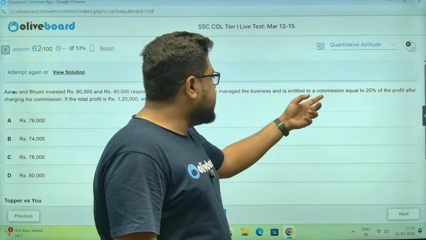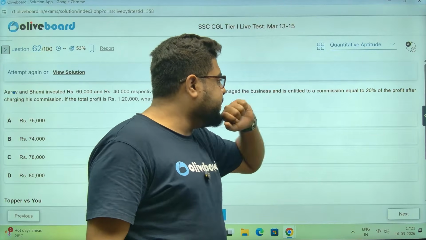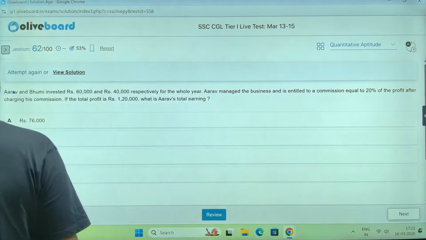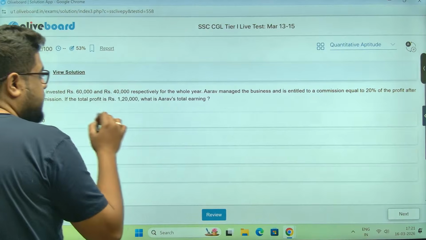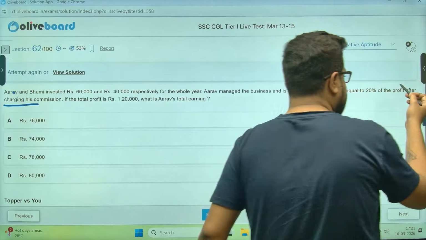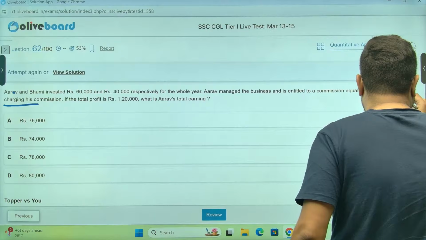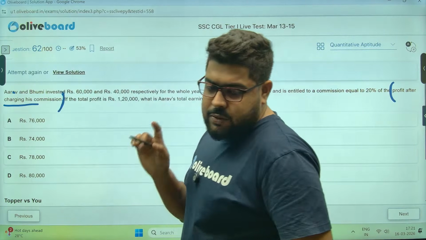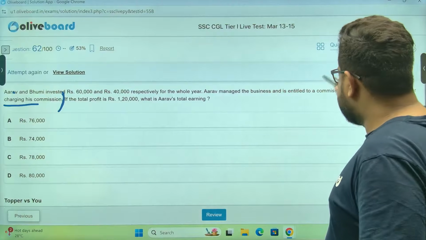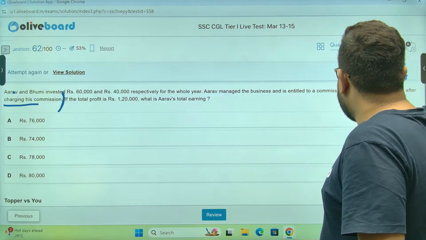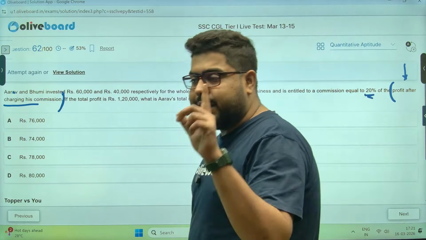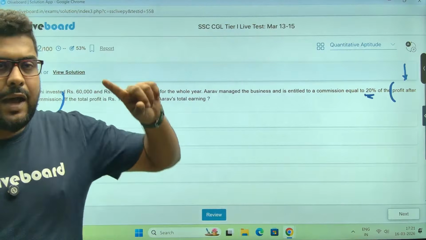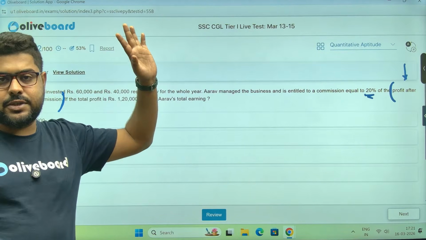And he is entitled to a commission equal to 20% of the profit after charging his commission. Listen to this. Please understand, this is not 20% of the profit. This is 20% of the profit after the commission has been charged.